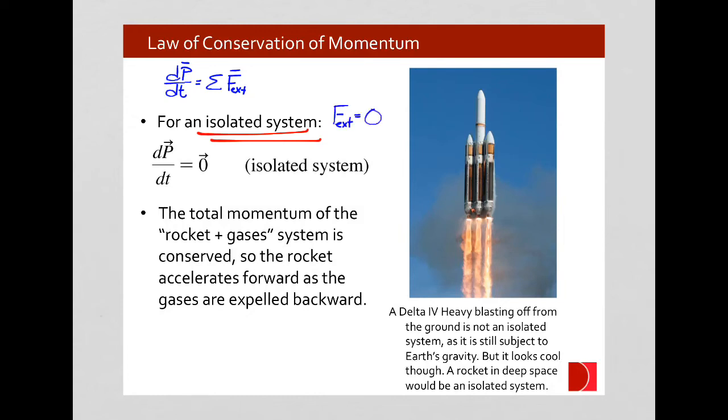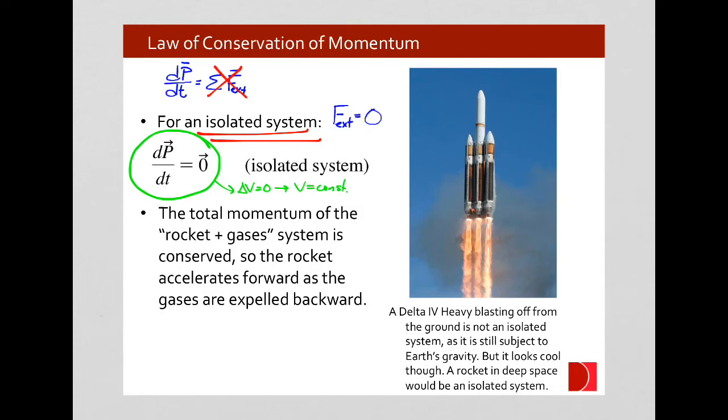And if that's the case, if there are no external forces, then the change in momentum must be zero. And if the change in momentum is zero, we've seen before that this means that the change in velocity must also be zero, which means that the velocity is constant in a case where we have no external forces. We've seen that situation before when we talk about Newton's laws.